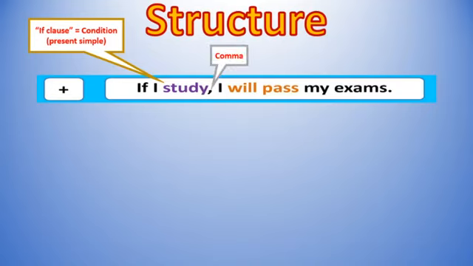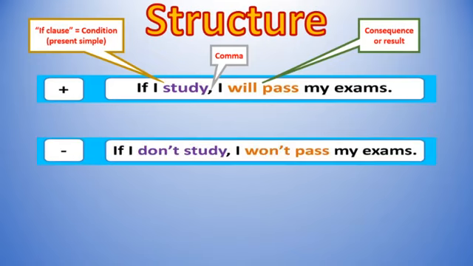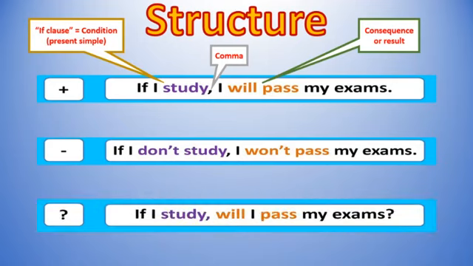Comma, I will pass my exams. Okay, now I will pass is your consequence, is your result. You have to use will as a future tense plus the verb in infinitive form. Now in negative way we have, for example, if I don't study, comma, I won't pass my exams. Or in questions, if I study, will I pass my exams?